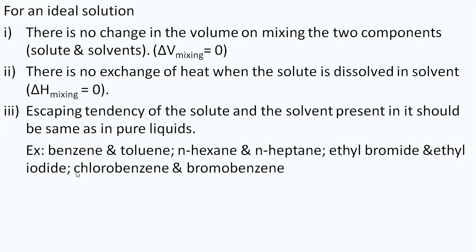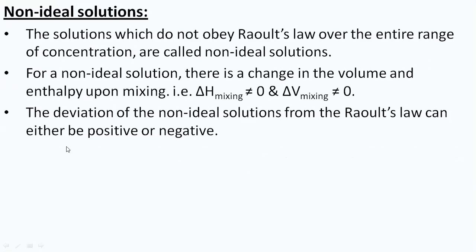For example, if we take benzene and toluene, அதே மாதிரி n-hexane, n-heptane, ethyl bromide, ethyl iodide, chlorobenzene, bromobenzene. So இது ஆல்மோஸ்ட் எல்லாமே சிமிலராக இருக்கும். ஆனால் எதனாவது ஒரு டேர்மில் வந்து பார்த்தீங்கன்னா it gets changed. Okay, so now comes non-ideal solution.